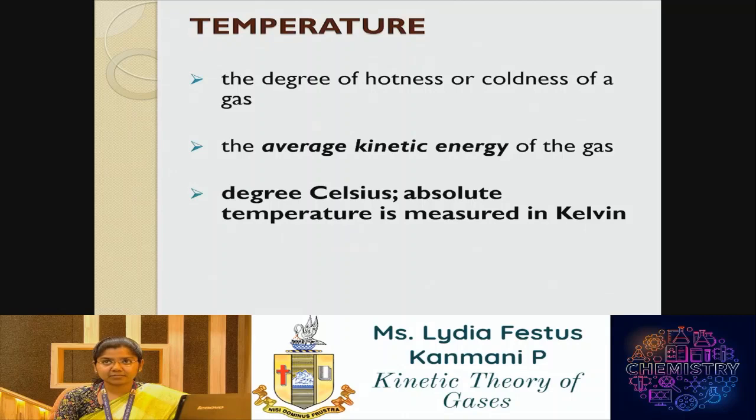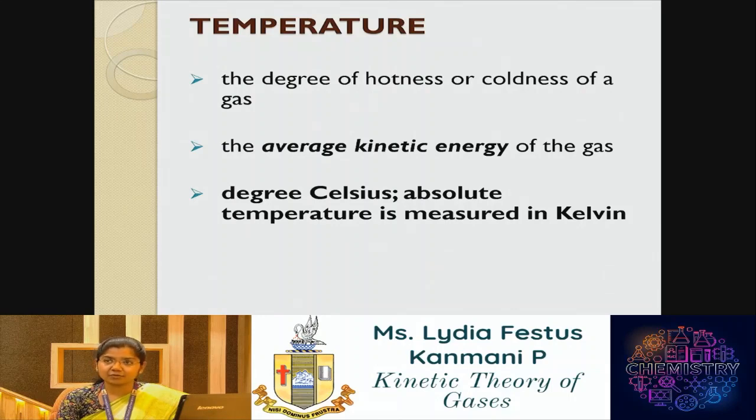The next term is temperature. Temperature is the degree of hotness or coldness of a gas. Temperature in general refers to the energy of a system, and it is useful in determining the average kinetic energy of a gas. Temperature is commonly measured in degrees Celsius.